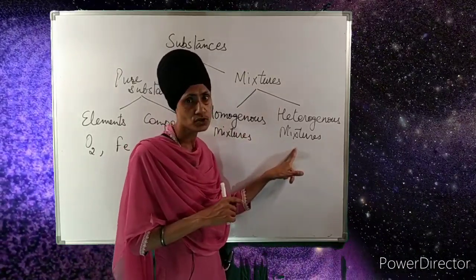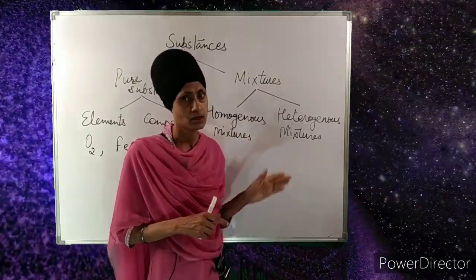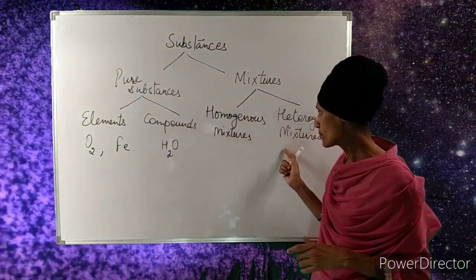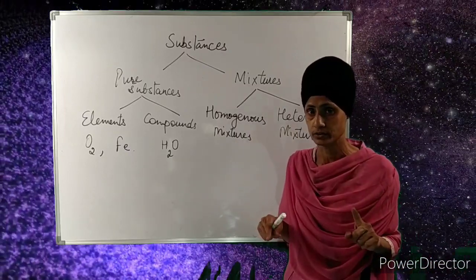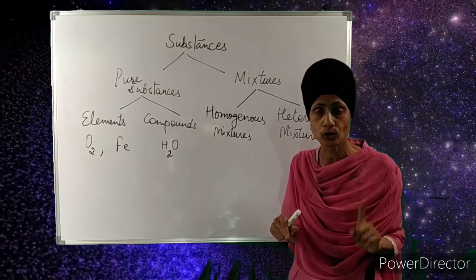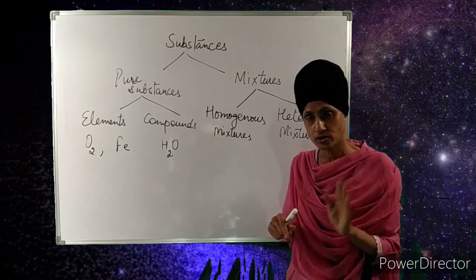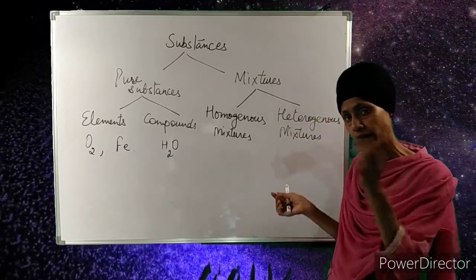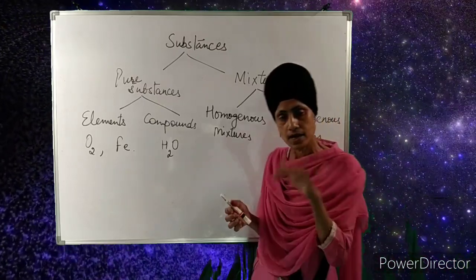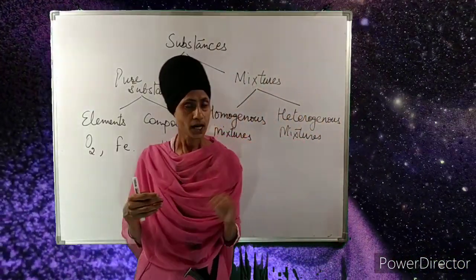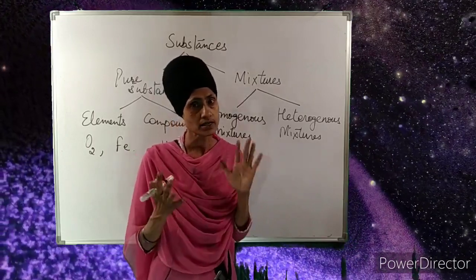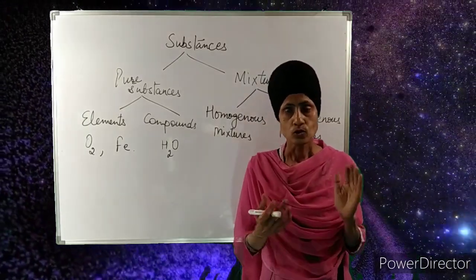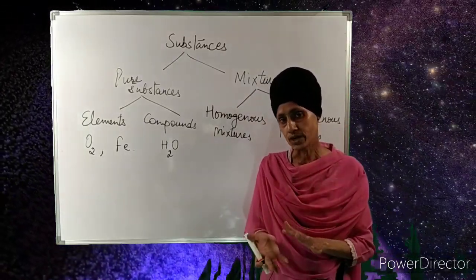But in case of a heterogeneous mixture, we can see the particles. There is a distinct boundary of separation between the two types of particles. For example, when we put sand in water, we can see the sand particles clearly in water. So there is a boundary of separation, and we also know that its composition is not the same throughout. Sand being heavier settles down at the bottom of the beaker, and when it settles down, we can say that sand is more at the bottom and at the top sand particles are less in number. So water particles are more at the top, and at the bottom sand particles are more.